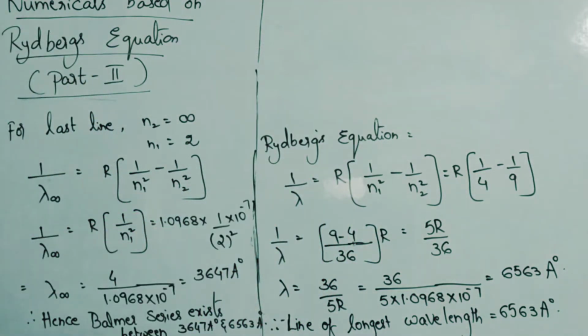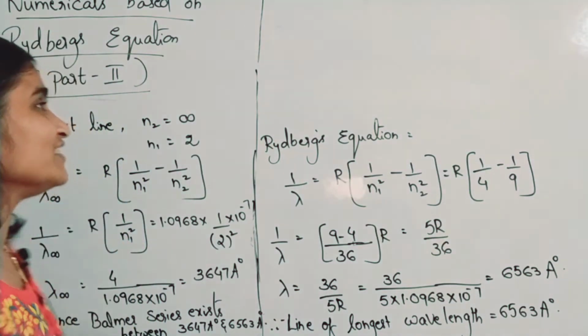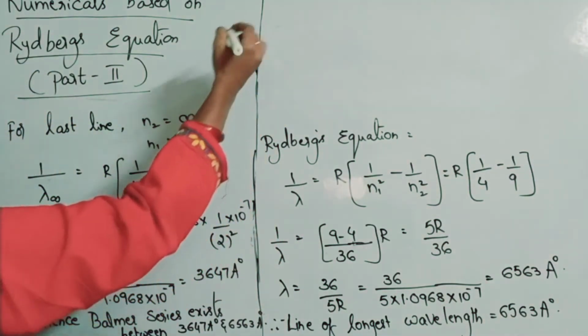Question number 10. If it is a continuation numerical, question number 10. The wavelength of a certain line in Balmer series is observed to be 4341 angstroms. To what value of n does this correspond? Now you are asked to find the value of n. See this model, very important.